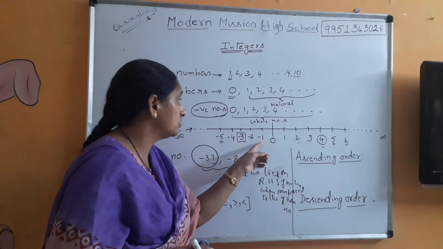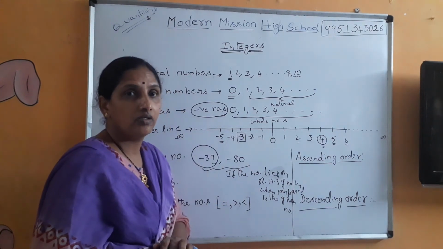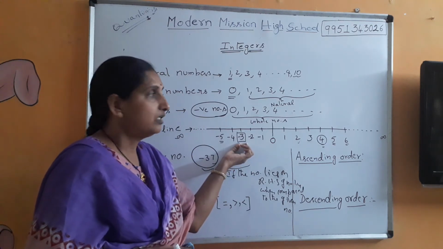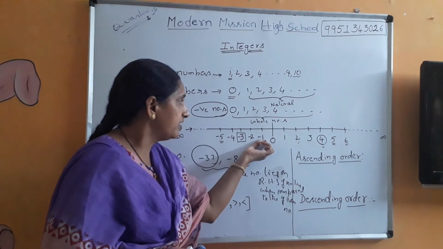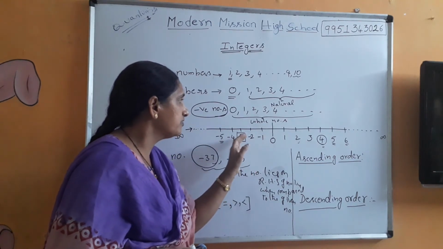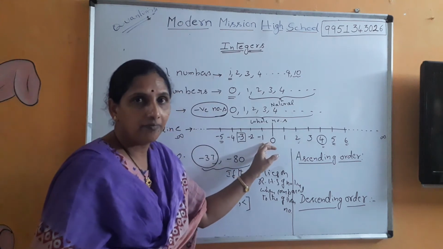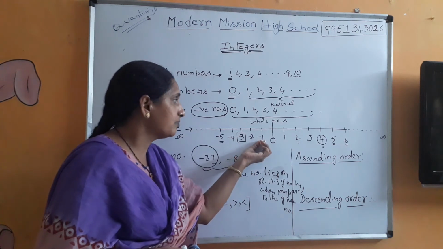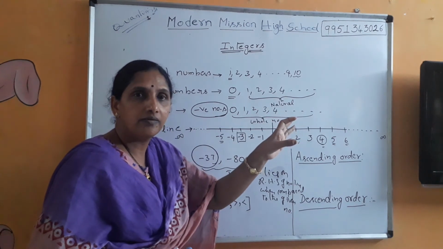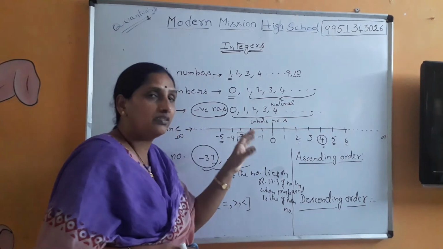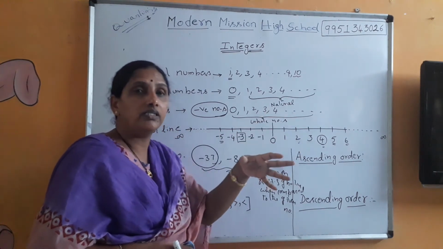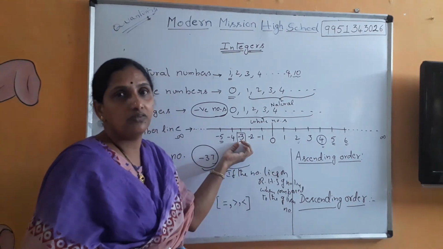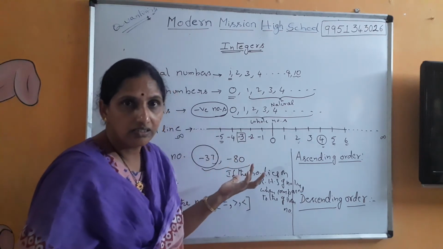You may ask, ma'am, but this is 1 and this is 3, how can you say that this is smaller? See, here 1 and 3 without the negative sign, yes, you are right. But here minus 1 means you are subtracting 1 from a quantity, and minus 3 means you are subtracting 3 from a quantity. Which quantity will be smaller? The quantity on subtracting 3. In this manner also you can understand.